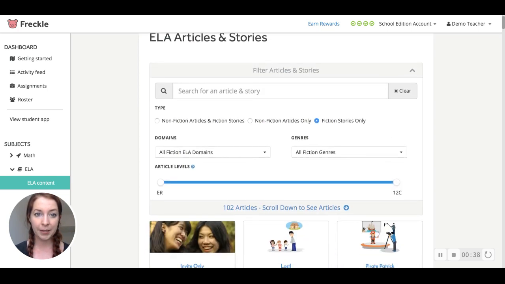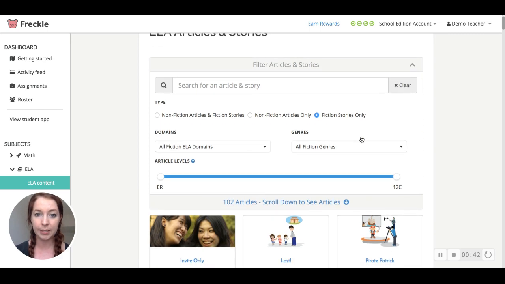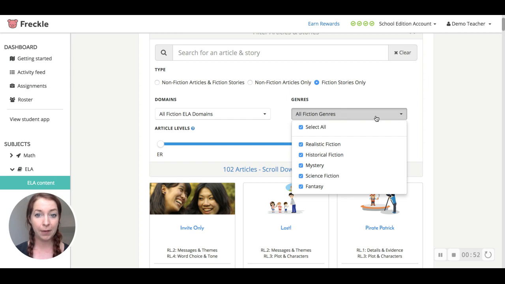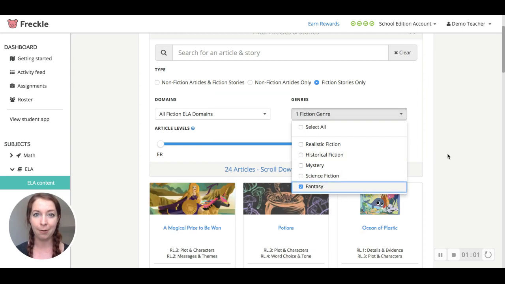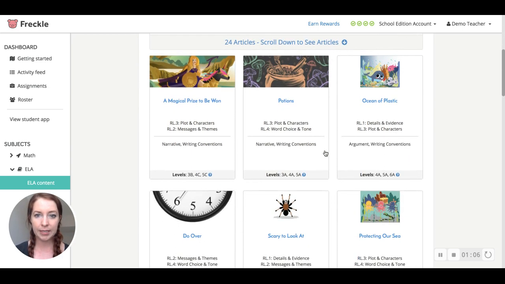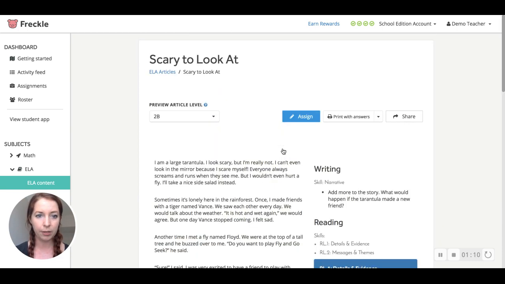In my dashboard, I can see that I'm in the article library and Fiction Stories Only is currently selected. I have 4 different domains available, so if I were practicing one of these domains with my students, I could select that. I also have 5 genres: realistic fiction, historical fiction, mystery, science fiction, and fantasy. So let's just filter by fantasy for right now. I think that would be fun for my students today. I can scroll down and see articles that fit into this genre. Let's go ahead and click on this one.